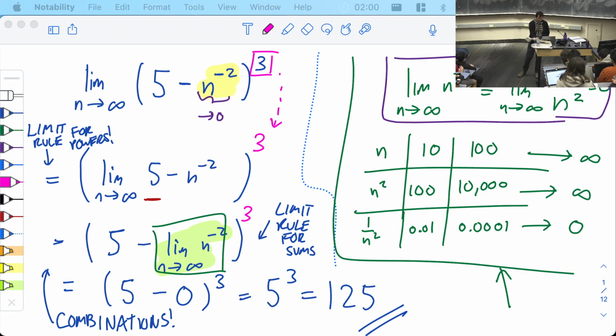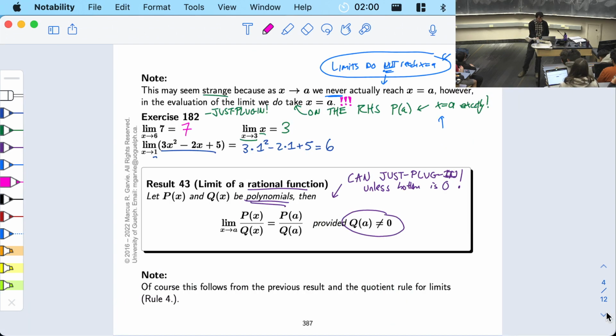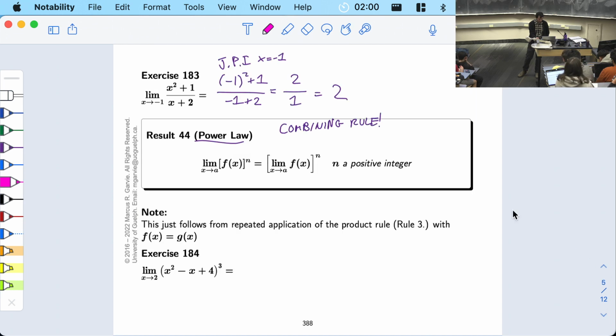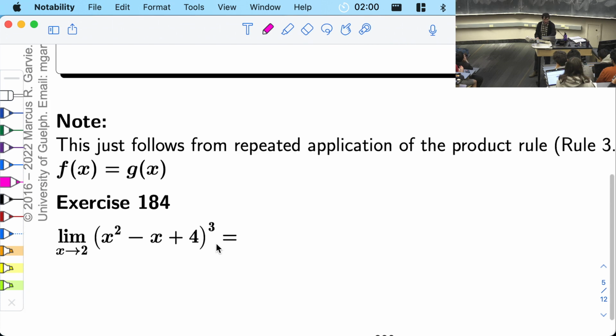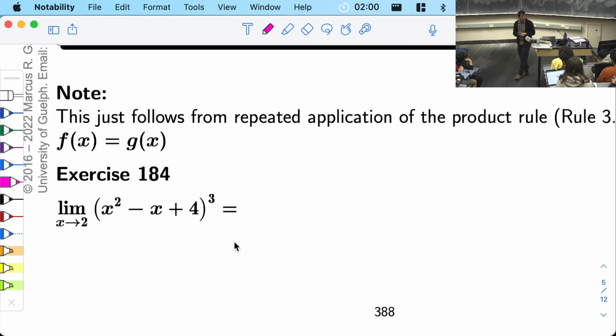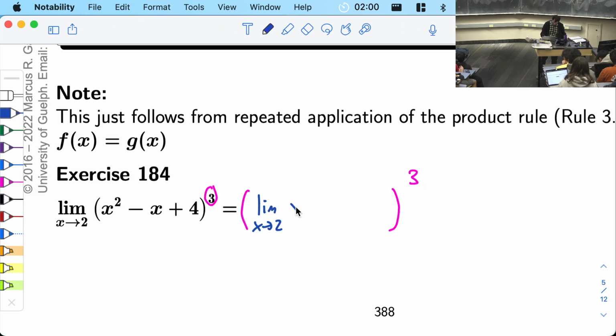Okay. Do they have an example in the notes? I believe they do. Here is the example. It's the exercise 184. It says, please do the limit as x goes to 2 of x squared minus x plus 4 cubed. And you can write this whole thing. This 3 becomes an exponent on the outside. And now you can do the limit as x goes to 2 of x squared minus x plus 4. And this guy in the middle, you can just plug in.